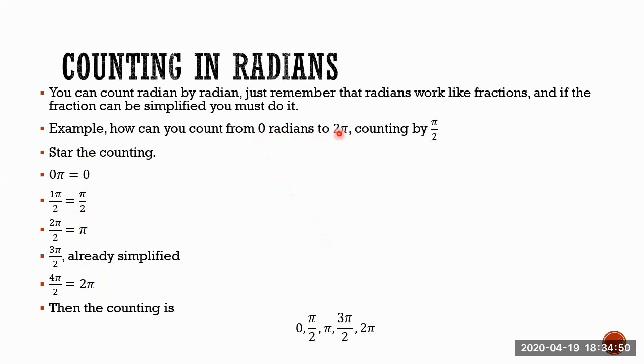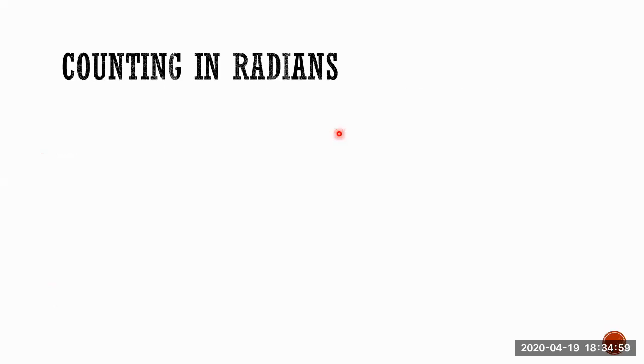Let's do it with another radian, because that one is very easy. Dividing by half is not complicated. So how can you count from 0 radians to 2 pi, counting by pi over 6? Same idea, just that now you're not going to divide in half, so you're going to divide in 6 parts, and that's why we're working with pi over 6.